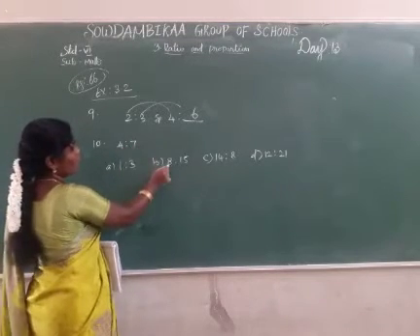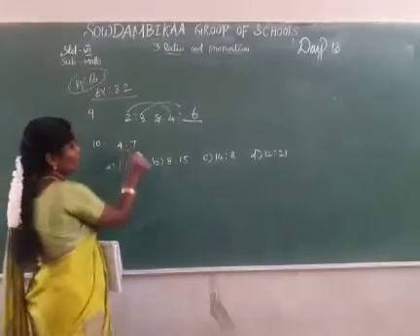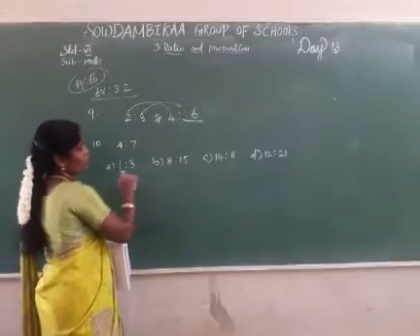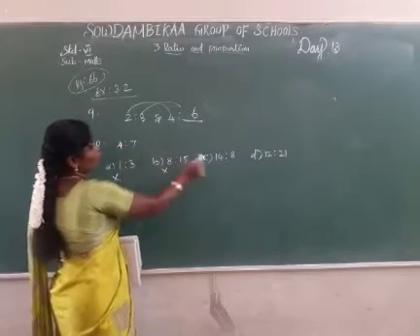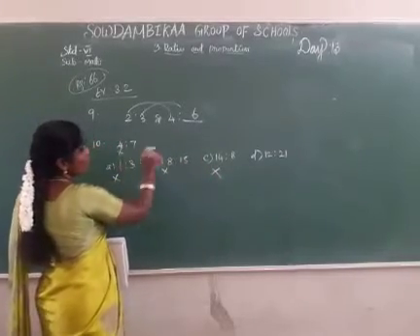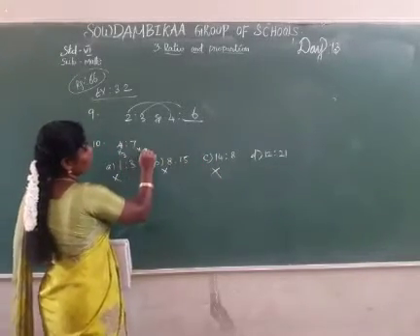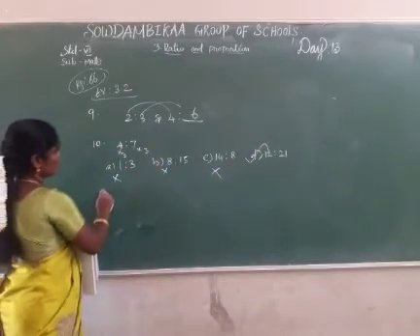Next, 4 2s are 8. Then which one? Both terms must be multiplied by the same number. 4 2s are 8, 7 2s are 14. These are wrong. Next, the fourth one: don't multiply 14, we won't get 14. No answer. The last one: 4 3s are 12, 7 3s are 21. The answer is the last one, D.